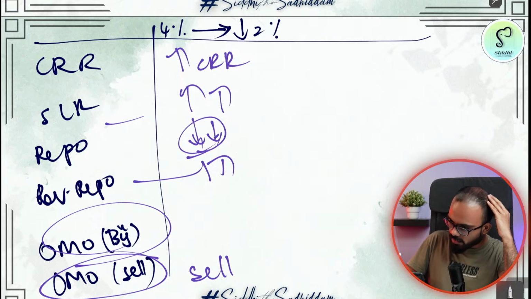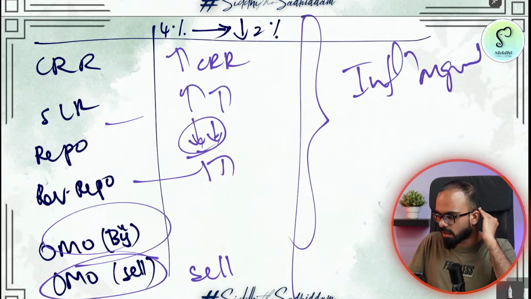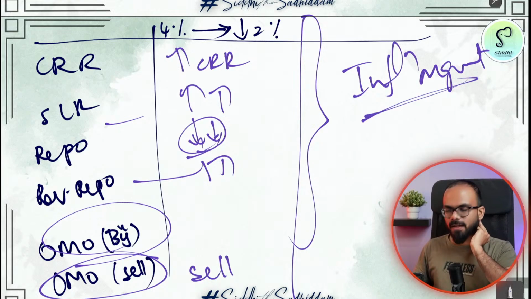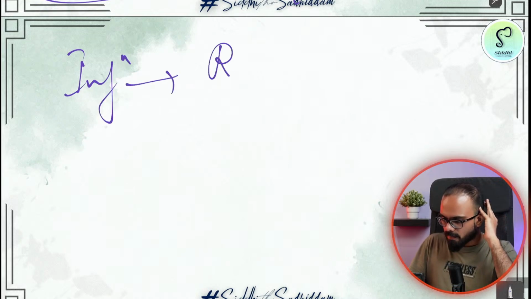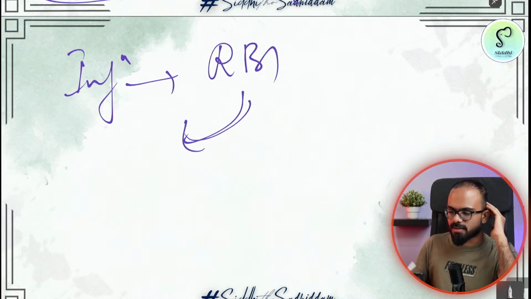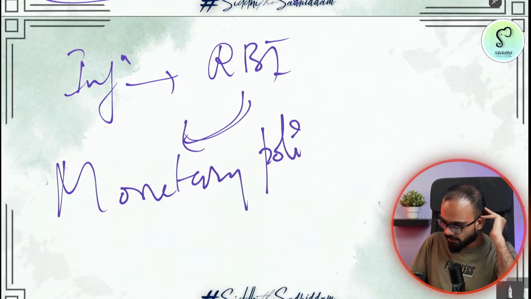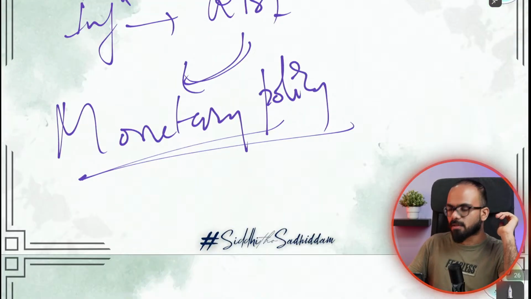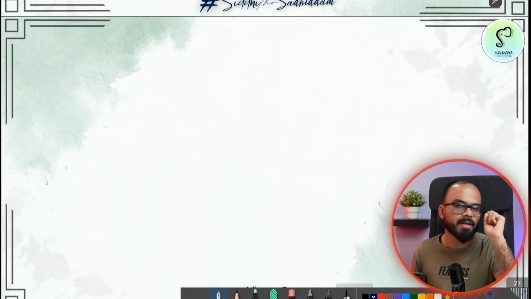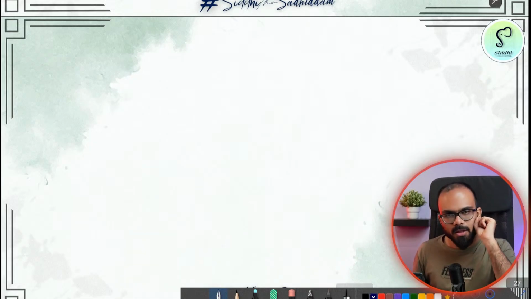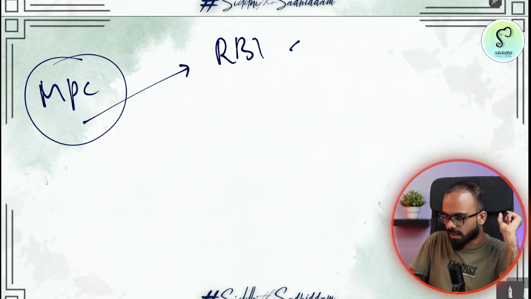So this process is called inflation management in India, and inflation management is done by the Reserve Bank of India through a policy every year, which is known as monetary policy. The policy or the procedure through which the Reserve Bank of India handles inflation is called monetary policy, and earlier this monetary policy was decided solely by the Reserve Bank of India governor.